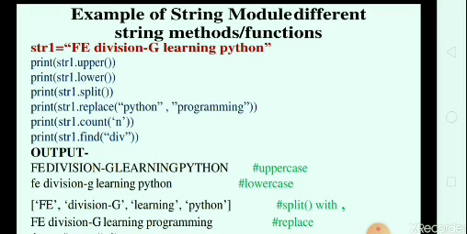In the print function we give some functions which are related to our module, that is, these functions are included in our module. In the print functions we have str1.upper, str1.lower, str1.split, str1.replace, str1.count, and str1.find. Here we provide the number of functions which are included in the module. The first function is upper.